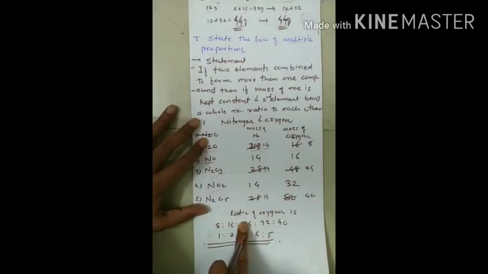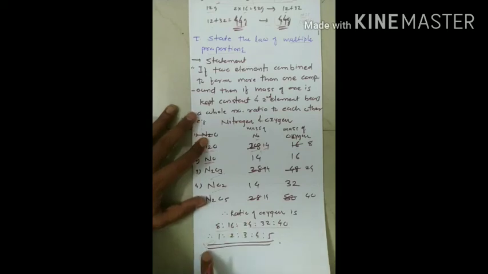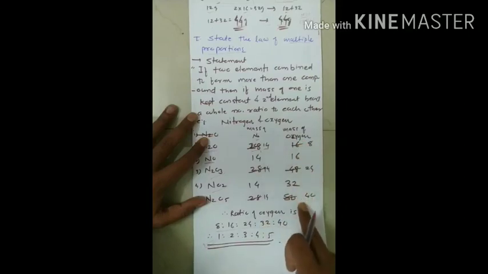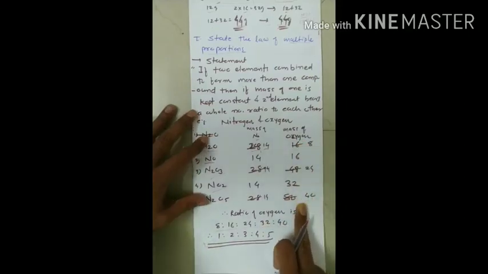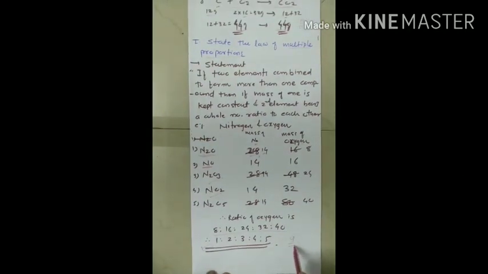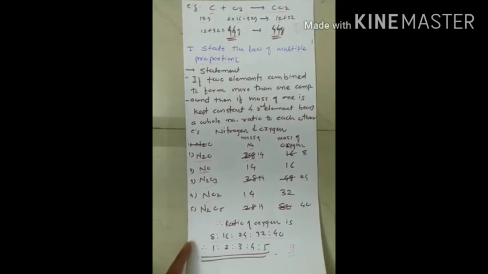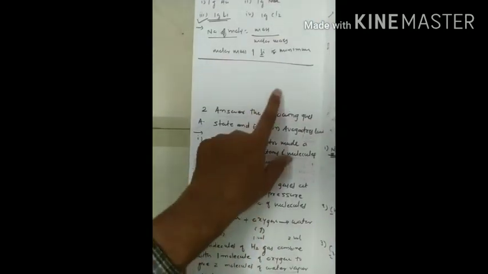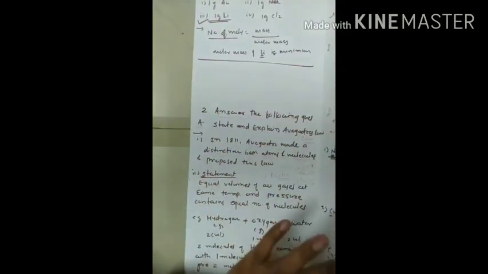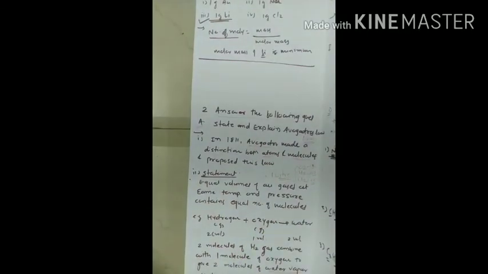So if we keep the mass of one element constant, we get the masses of the second element in a whole number ratio with each other. After this, I think I have covered these 9 sub-questions from your second question, whose title was "Answer the following questions." The second question contains 9 sub-questions, and I have covered them with detailed solutions. Hope it is understood. After this we are going to proceed to the third question.